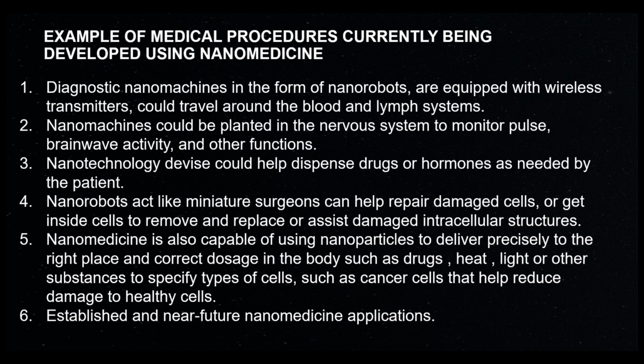Number three, nanotechnology devices could help dispense drugs or hormones as needed by the patients. Number four, nanorobots act like miniature surgeons, can help repair damaged cells or get inside cells to remove and replace or assist damaged